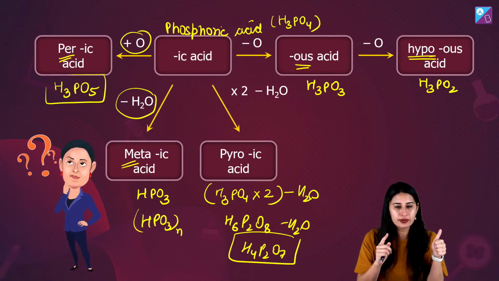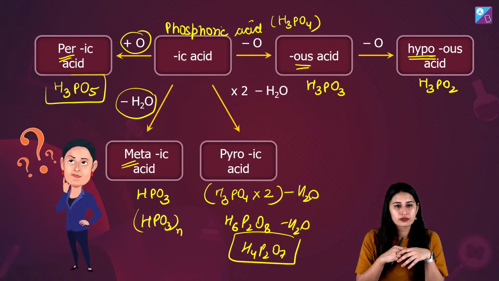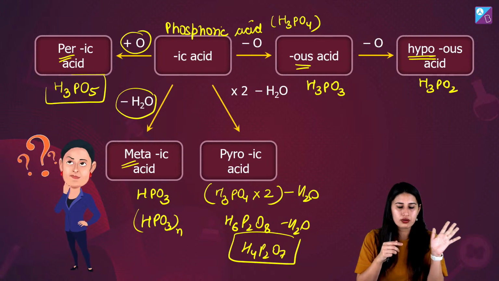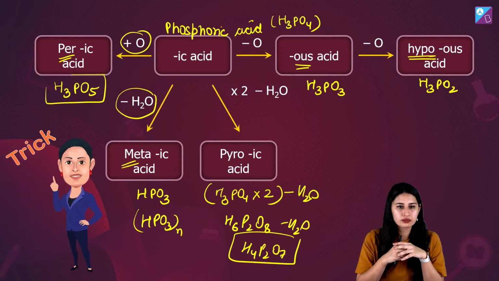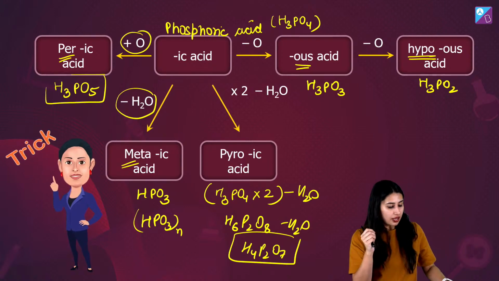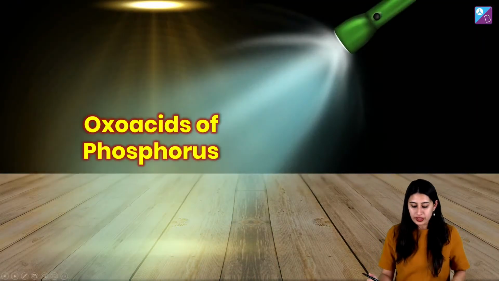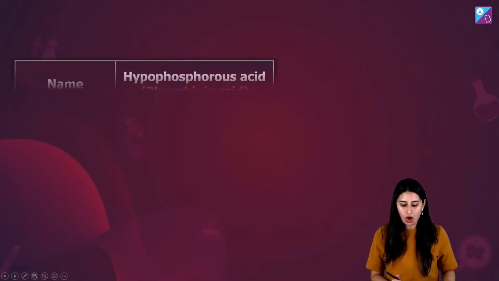Will you remember it? Done? If you have noted it down, let's see whether we can use it or not.